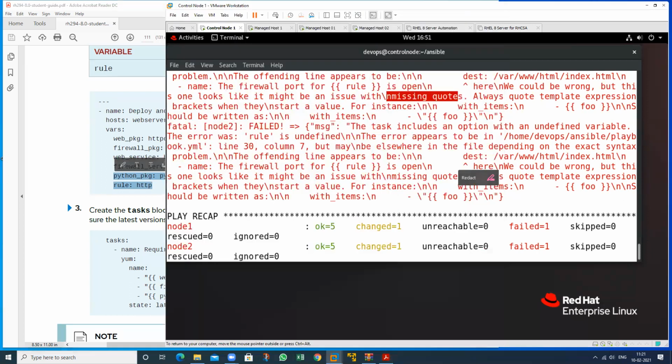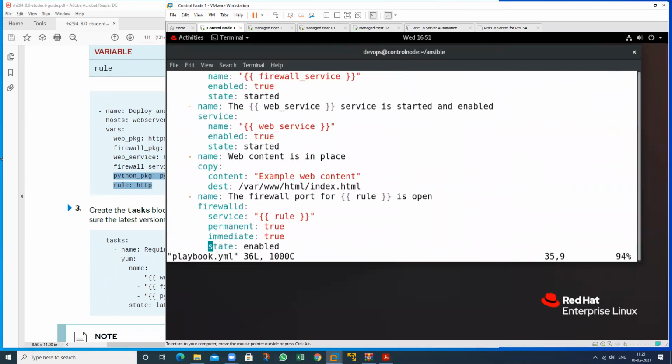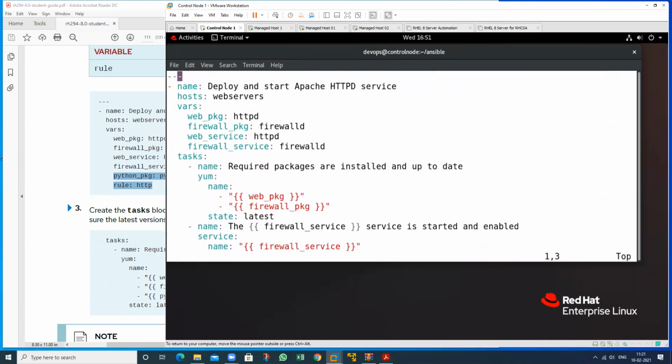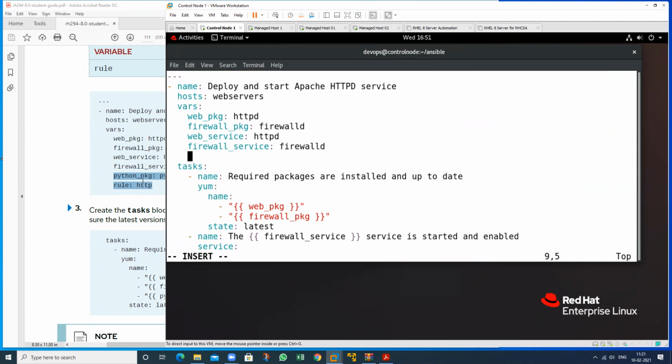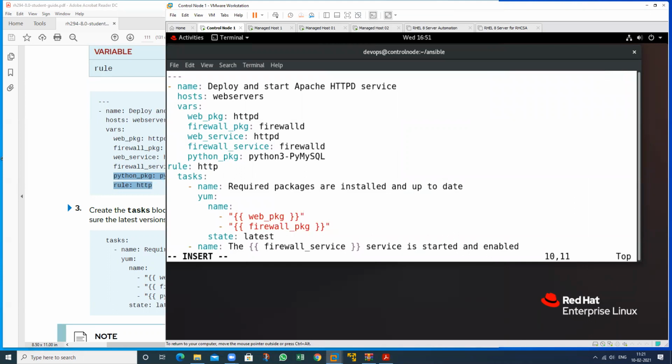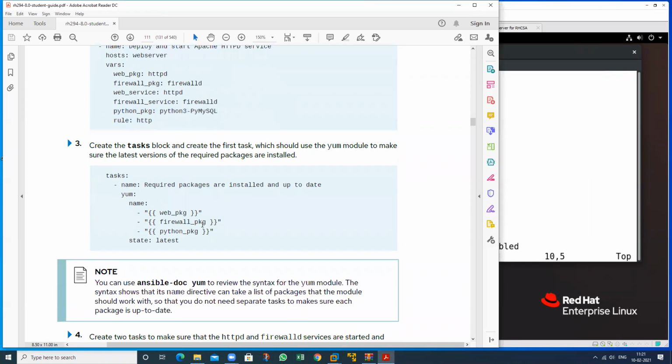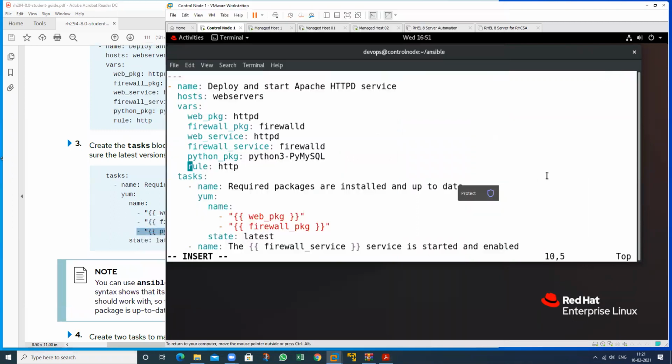So I will define this again. Go to the first one, this one, and define these 2 variables. Just copy this and paste here. So this variable has been defined, and this one is also called for the installation here.